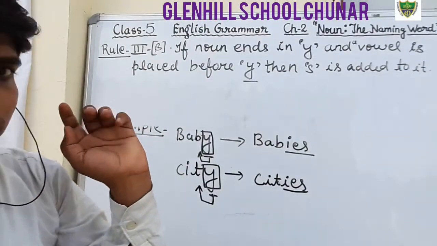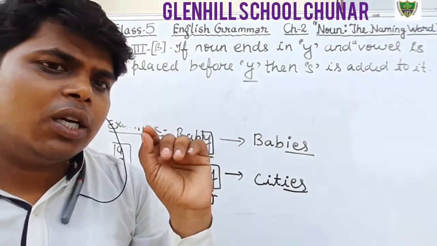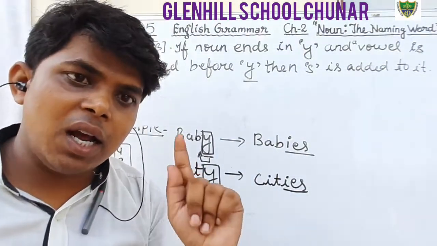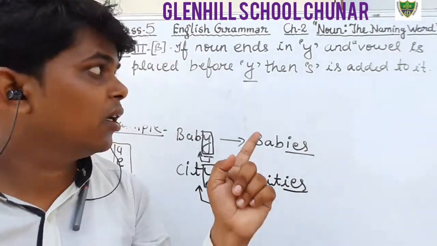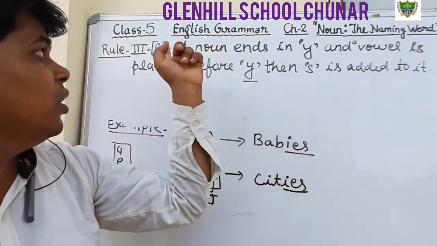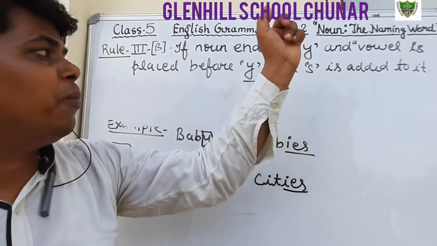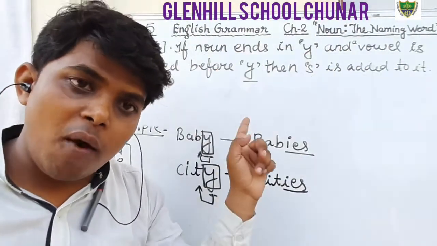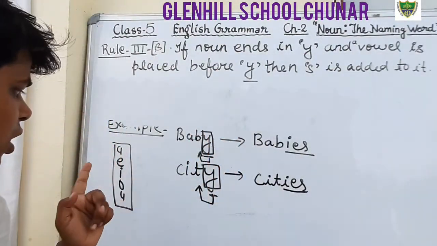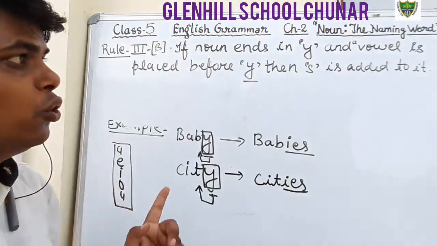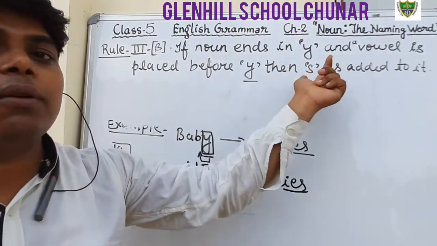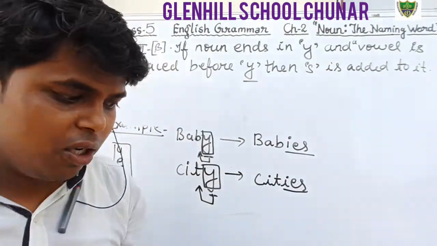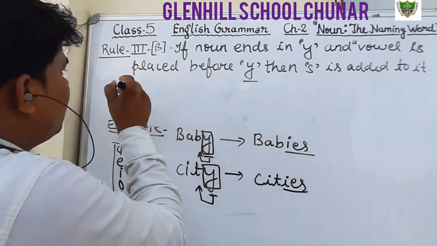What the third A rule says is that before y, if there is a consonant, then we will add ies in place of y. But in this rule it says that if any noun ends with y and before y there is a vowel, if there is A-E-I-O-U, then only s will be added. We will add only s in that. Example we will see. Example, write down.